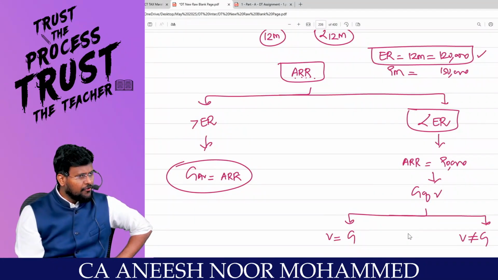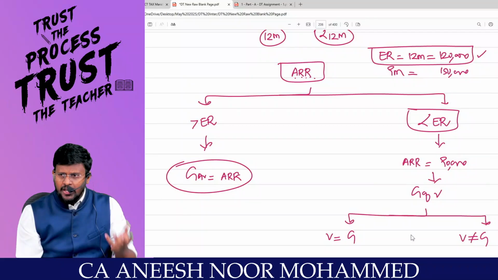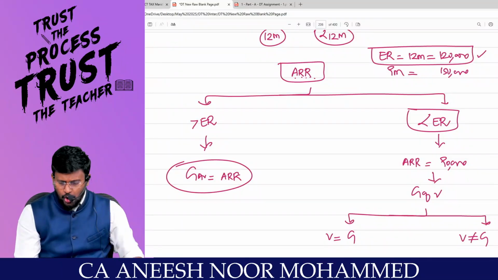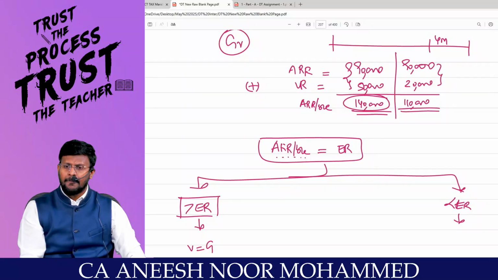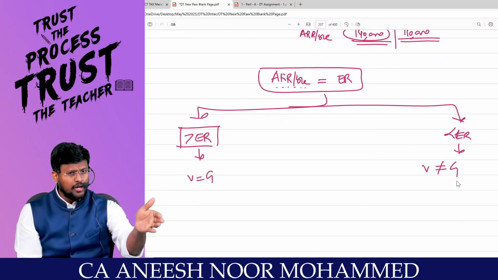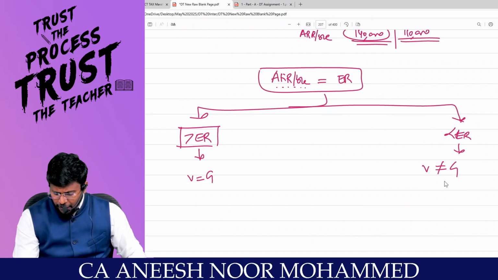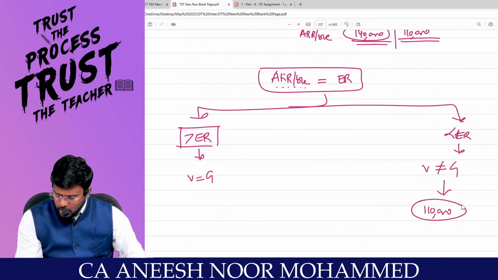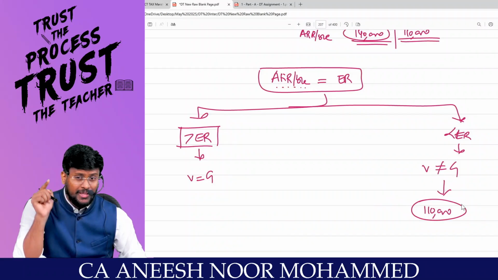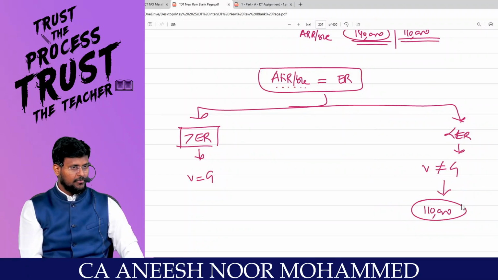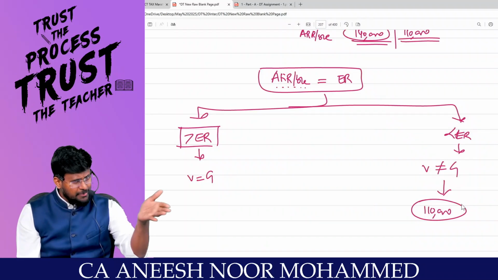Because if there is no vacancy, if you have let out the property for the entire 12 months also, you would have received only 1 lakh. So the vacancy is not genuine. Even if you have let out the property for 12 months, you would have collected only 1,10,000. So the problem is not with the vacancy. The problem is with the rent you have set. You are collecting less monthly rent.